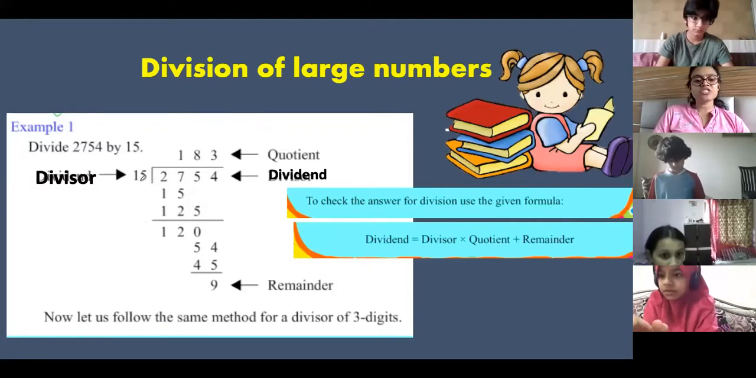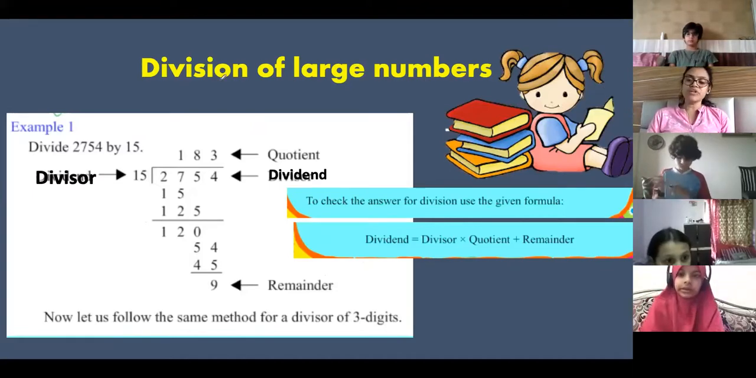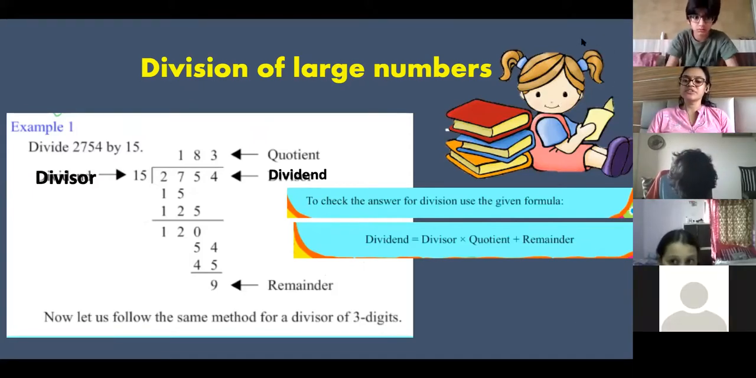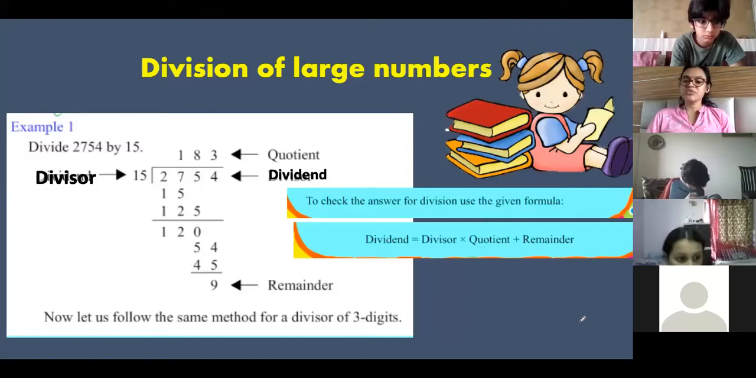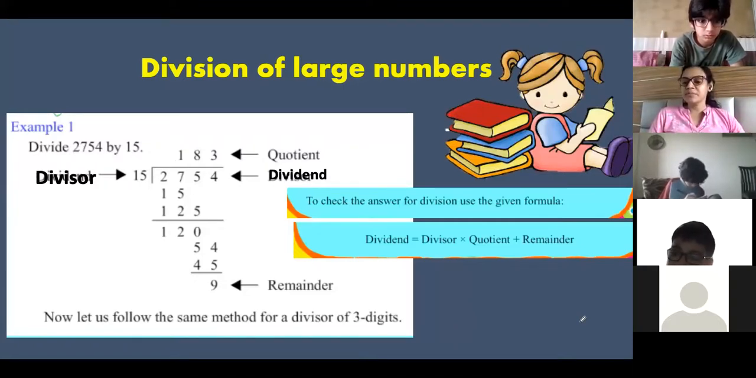Can you check it? Just multiply 15 into 183. What is your answer? 183 into 15. I want to see who does it first. Nobody is doing it, I can see that. Ma'am, what did you say? You have to multiply 15 into 183. And what is the answer? Yes, Rashta, what is the answer? Ma'am, I got the answer.